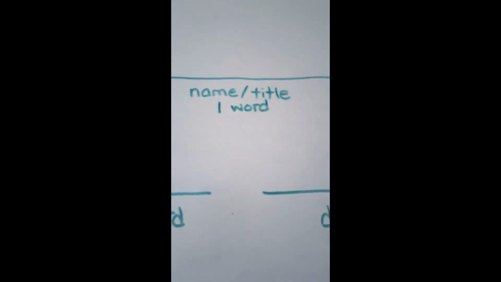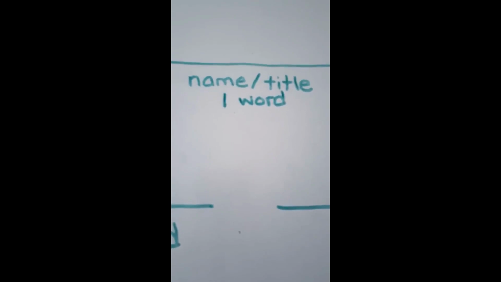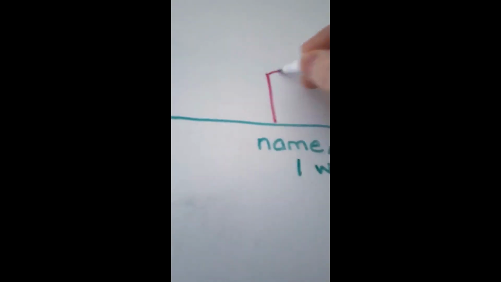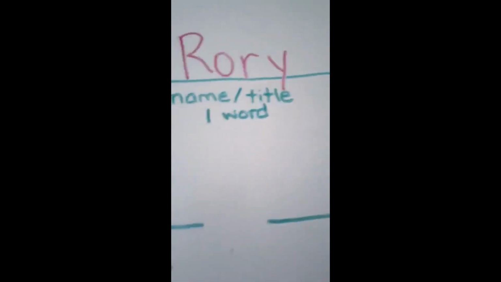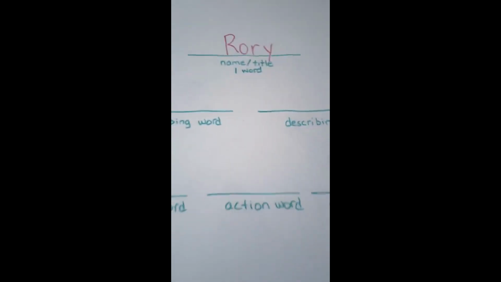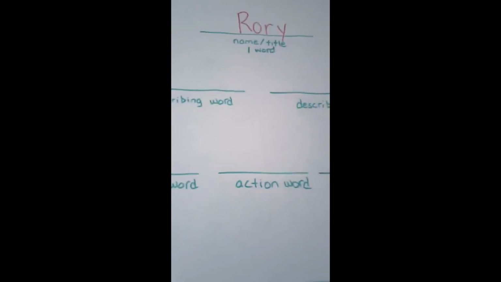The first line, the one up at the top, is where you're going to put the title of your poem. And the title that I've chosen for my poem today is Rory. So I'm going to write Rory's name up top there, Rory. Now, the next part of my poem, I have to write 2 words on the next line down. And these words have to be describing words.